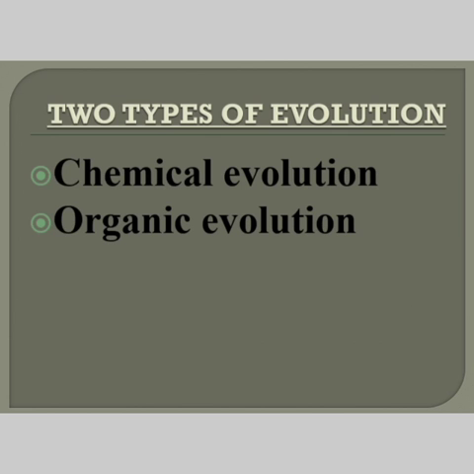Coming to the two types of evolution, that is chemical evolution and organic evolution. Chemical evolution is not given in brief in your syllabus, but it relates to how life began on earth, right? It can also be studied through chemical experiments. You will be studying this in your PUC, where there is an experiment called Miller's experiment. Organic evolution, what is organic evolution? Just now you saw a video clip where man has evolved, right? That is organic evolution. So just know that the two types are chemical evolution and organic evolution.